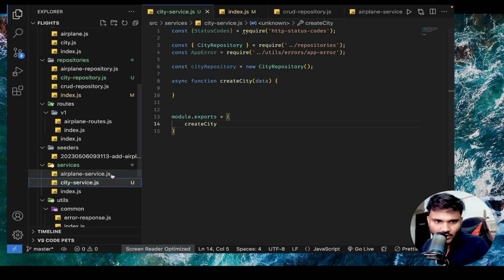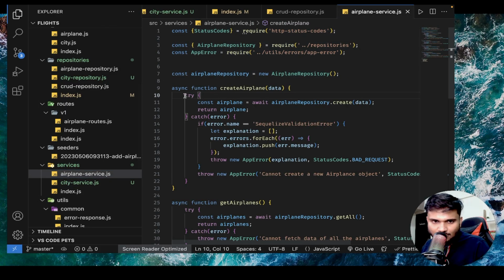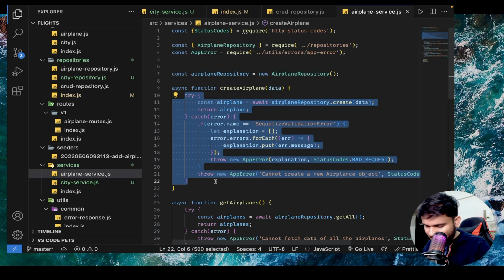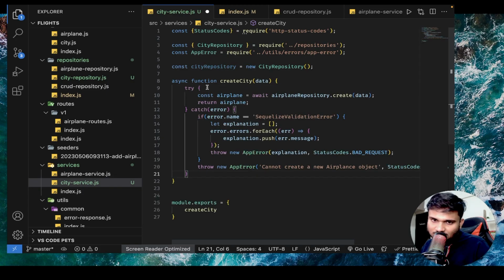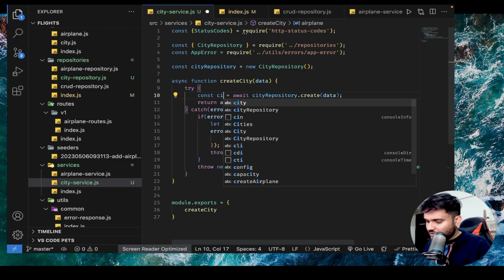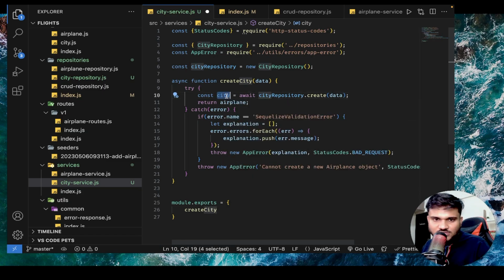Okay, now I'll go to airline service, and mostly it's going to be a copy paste. I'll copy paste everything from create airplane to create city and make all the changes. For example, I don't have an airplane repository. Here we have a city repository. This is going to create a city for me. So the response variable will be city.